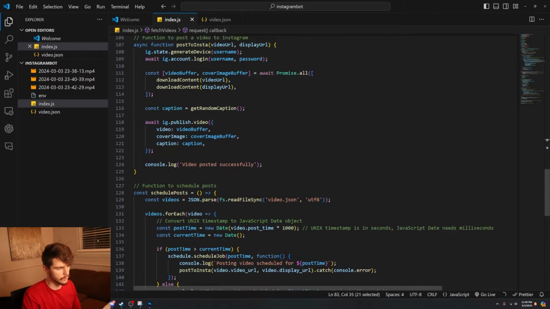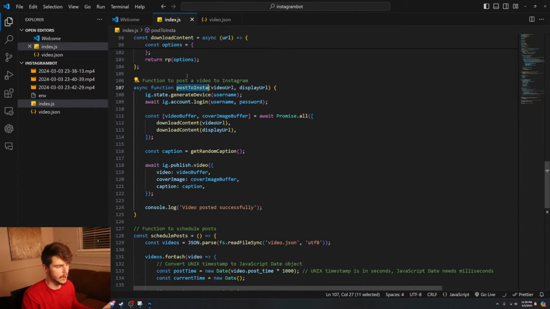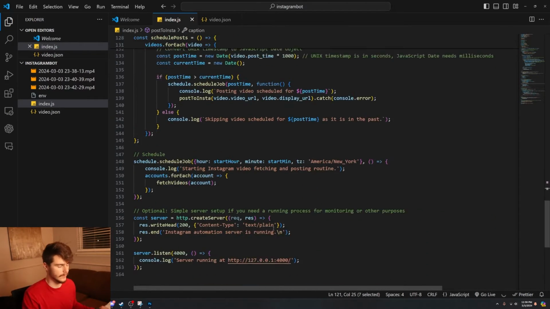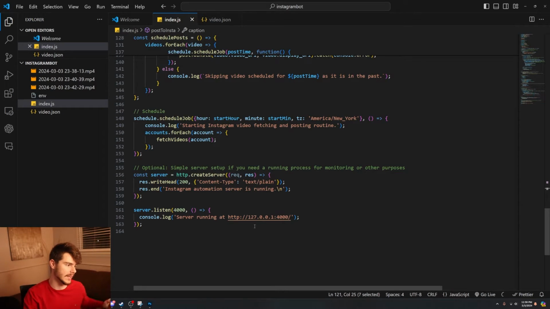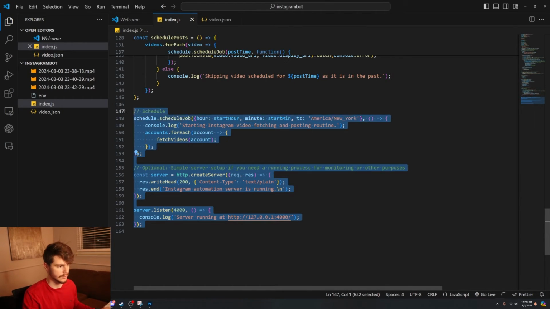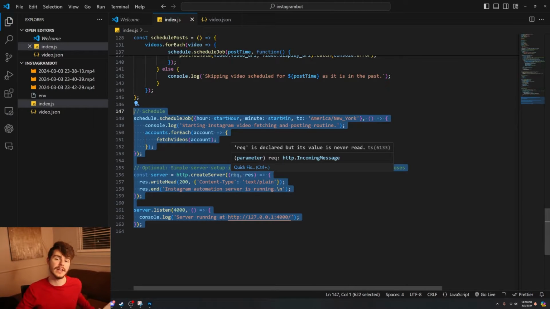And the scheduling will just include some JavaScript about posting those videos to Instagram with the correct video, cover image, and the caption for the video. And then wrap that all together in this server here so that it runs 24/7. Whenever the time is called, it calls that function, grabs all the videos, schedules them, and then they post at their correct time.